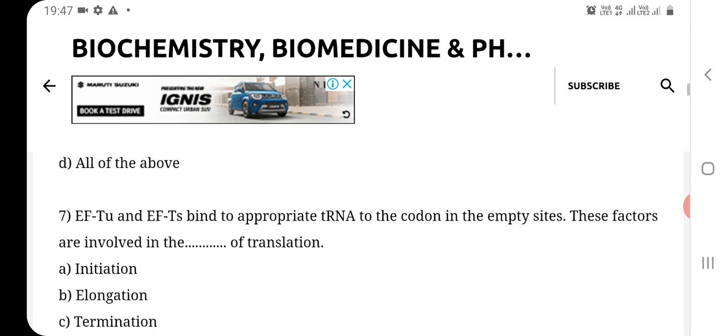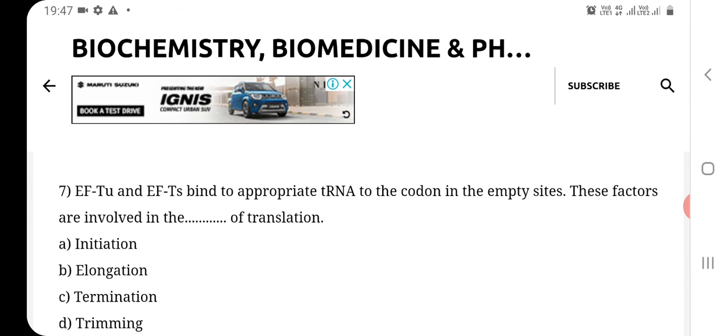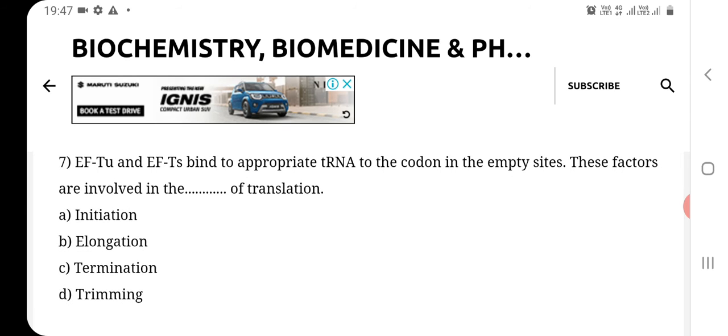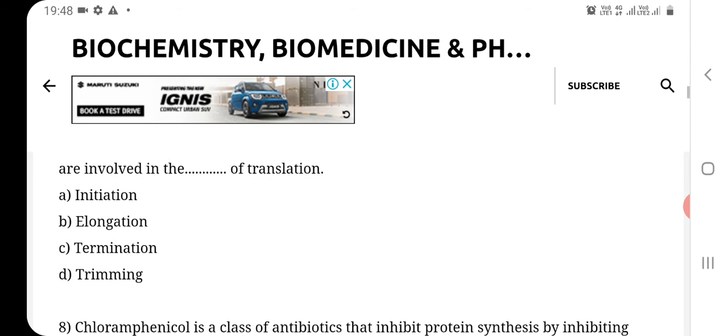Now see question number 7. Elongation factor Tu and elongation factor Ts bind the appropriate tRNA to the codon in the empty sites. These factors are involved in the ... of translation. Option A, initiation. Option B, elongation. Option C, termination. And option D, trimming. So the correct answer of this question number 7 is B option, and it is elongation.